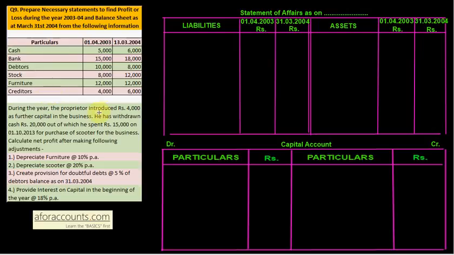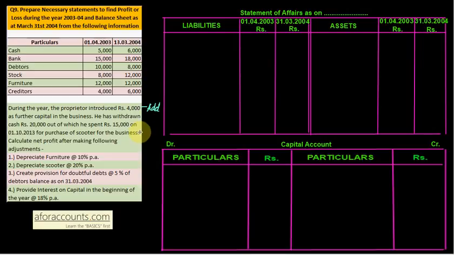During the year the proprietor introduced ₹4,000 as further capital in the business. So what is this? This is your additional capital. Information दे दिया है additional capital का. He has withdrawn cash of ₹20,000, out of which he spent 15,000 on 1/10/2003 for purchase of scooter for the business. Now this is a very interesting point.